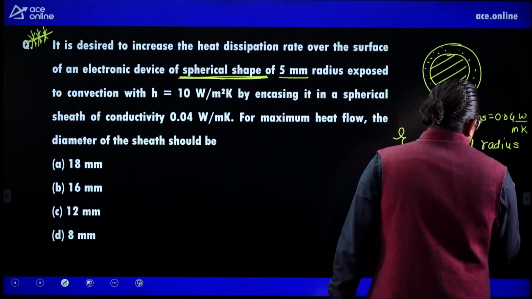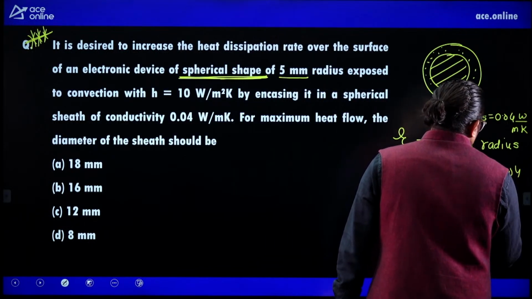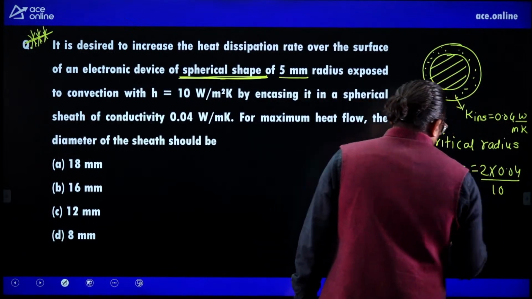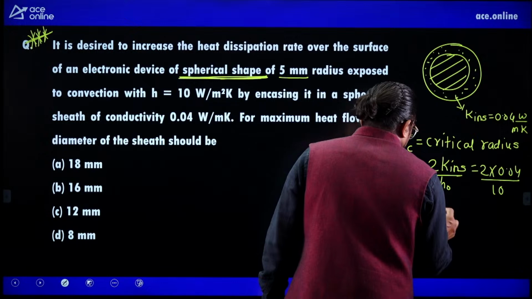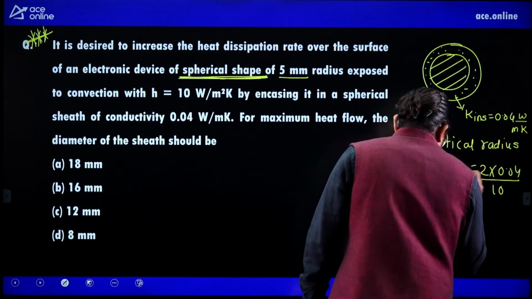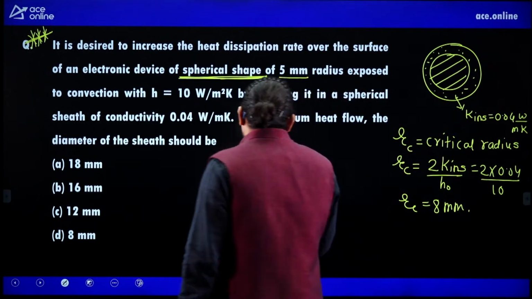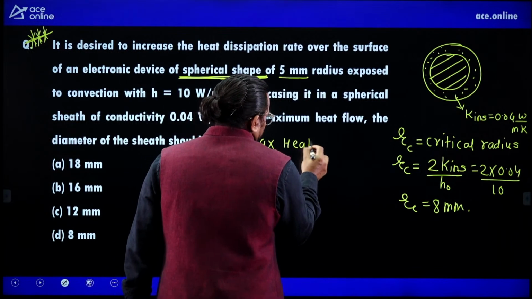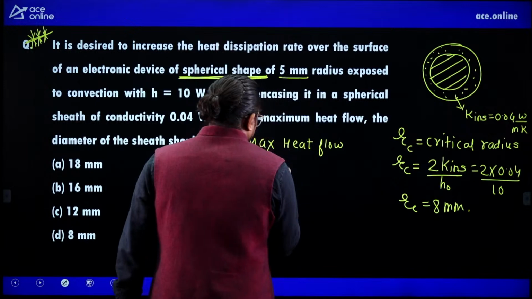So this will be 2 into 0.04 by H. What is H? 10. So this RC will be 8 mm. Please listen carefully. Maximum heat flow takes place.